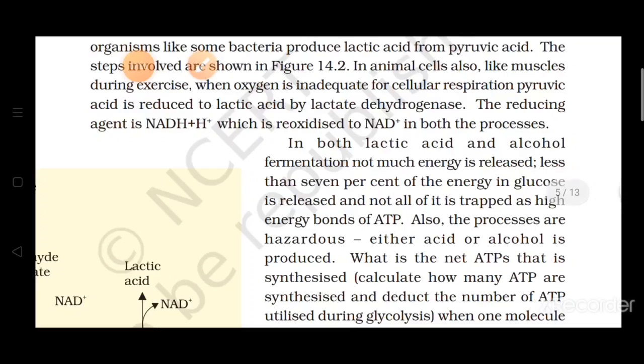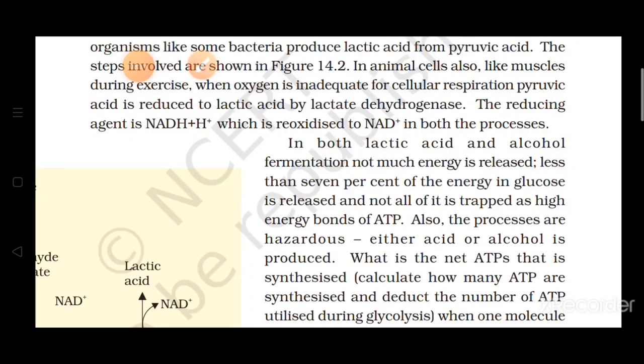Very little energy is produced, and not the whole amount of energy produced during anaerobic respiration is used for making ATP. यानी बहुत कम एनर्जी प्रोड्यूस हुई anaerobic कंडीशन में, ओनली 2 ATP, और वो जो 2 ATP प्रोड्यूस हो रही है वो उसने जो है फूड का कंप्लीट ऑक्सीडेशन नहीं किया.